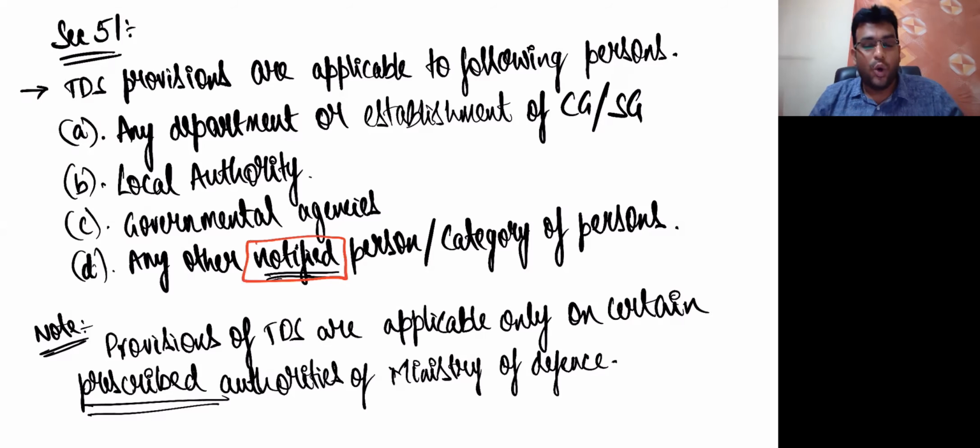It is important to know who are notified category of persons. What was the first point we wrote? TDS provisions are applicable to following persons. Number one, department or establishment of central government or state government. Second, local authority. Third, governmental agencies. Next, any other notified person or category of persons. Then the note we wrote: provisions of TDS are applicable only on certain prescribed authorities of Ministry of Defense. That means other authorities of Ministry of Defense are not required to do TDS. So let's talk about who are the notified category of persons.